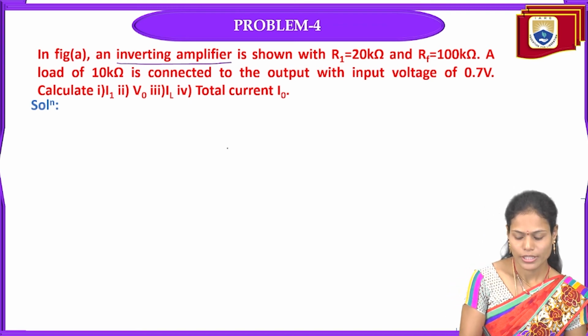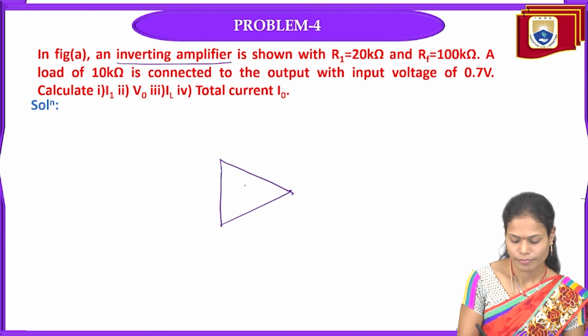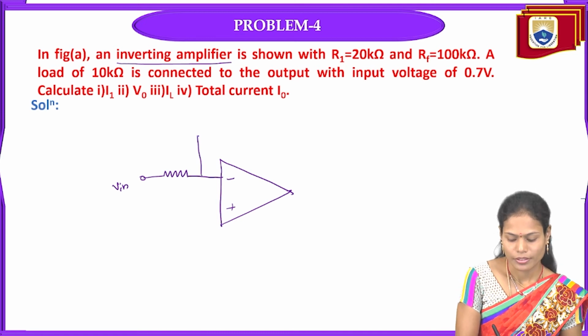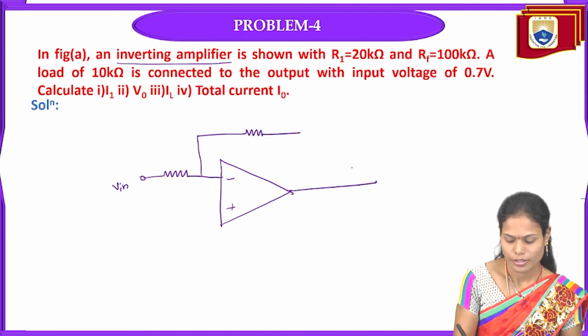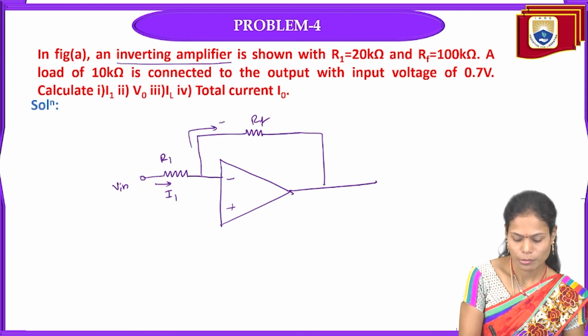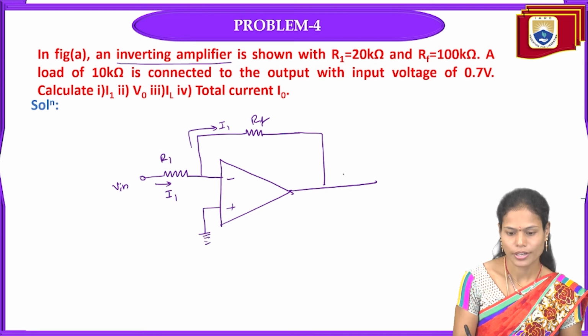In the problem, they have given the circuit as: here Vin is applied and the feedback resistance RF is also there, and this is R1 and this is I1, and the same current will be flowing in the RF also, and it is grounded.